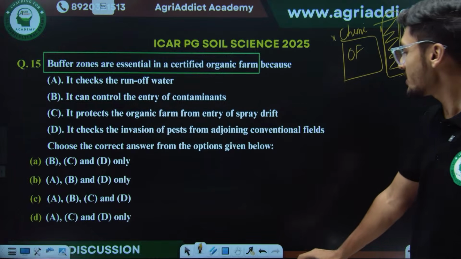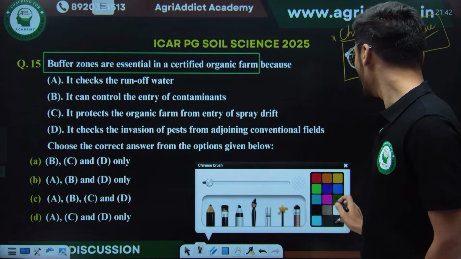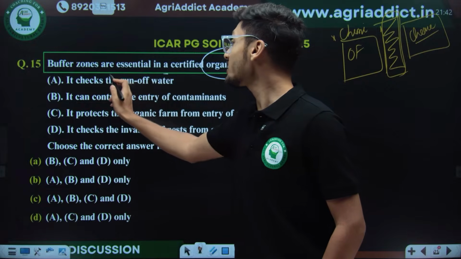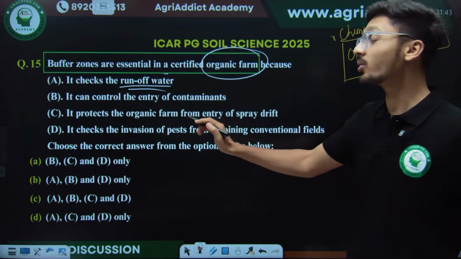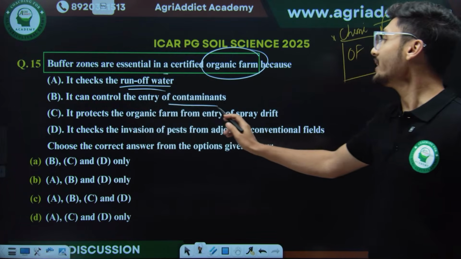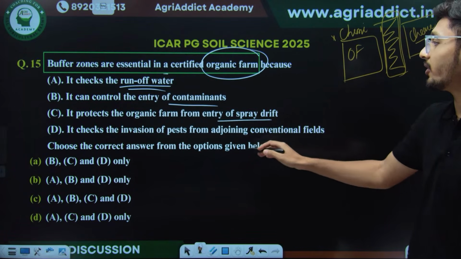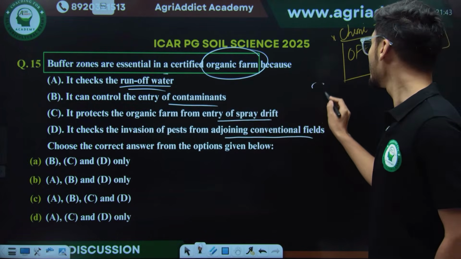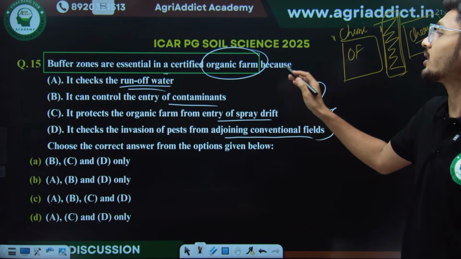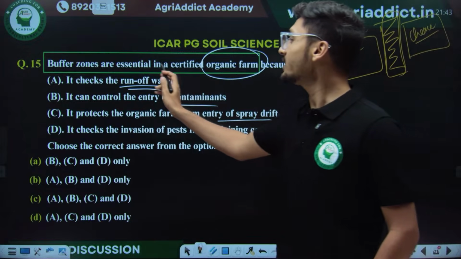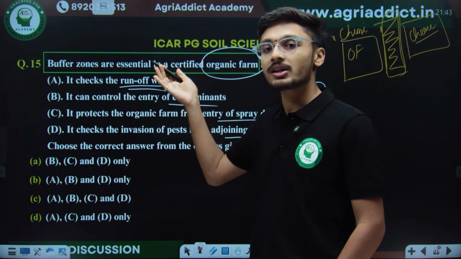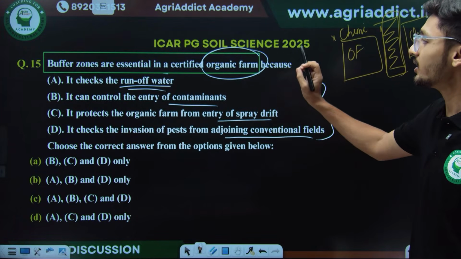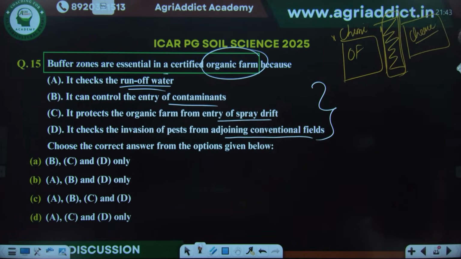See, since the question is in regard to organic farming, its important role is not concerned with this runoff water, but its important role is to control the entry of contaminants, to protect the organic farm from entry of spray drift and check the invasion of pest from adjoining conventional fields. So these three important objectives are essential for buffer zones. Instead, this runoff water will be important in normal conventional farming, but since we are referring to organic farm, this runoff water checking is not an important essential function of buffer zone.